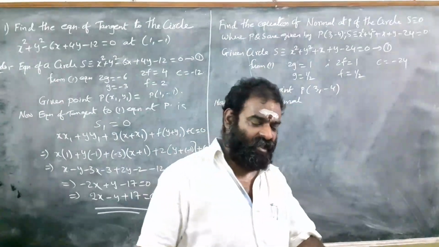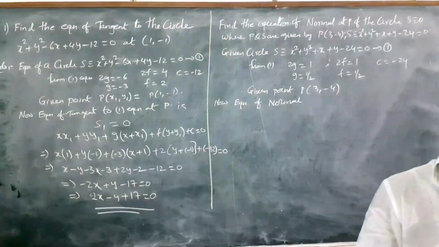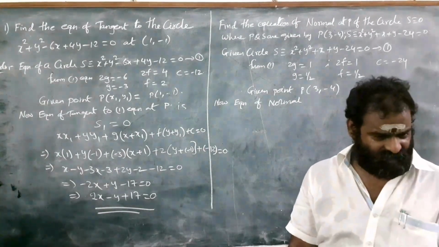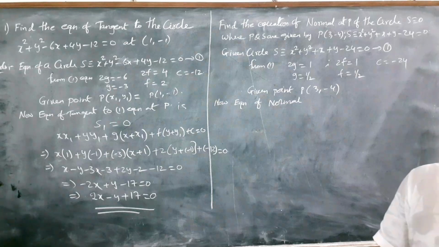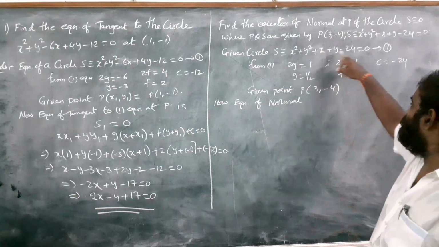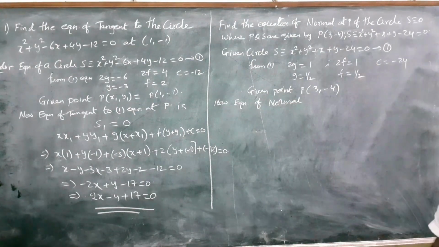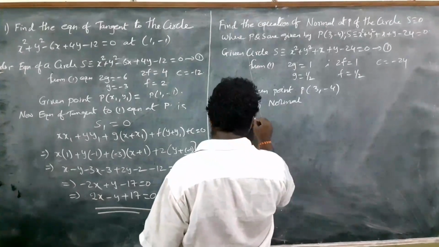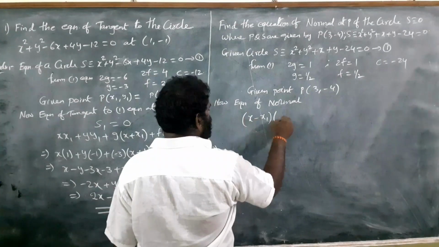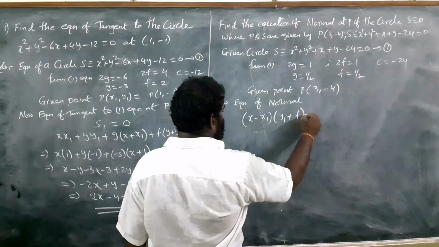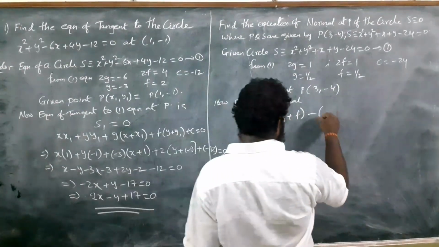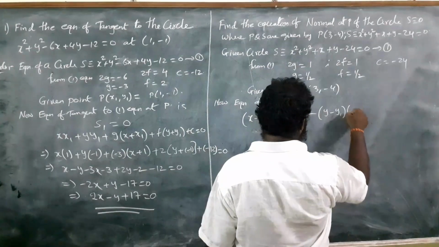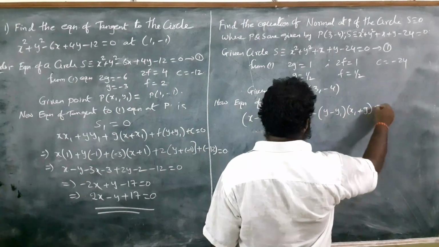Just now I told you the equation of a normal. If a circle x square plus y square plus 2gx plus 2fy plus c equals 0 is given, and a point P (x1, y1), what is the formula? You have to remember this formula: (x minus x1) into (y1 plus f) minus (y minus y1) into (x1 plus g) equal to 0.